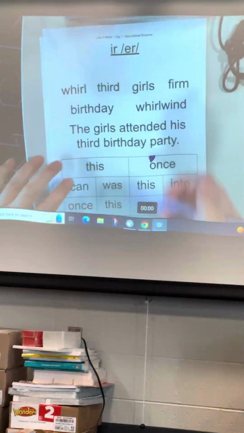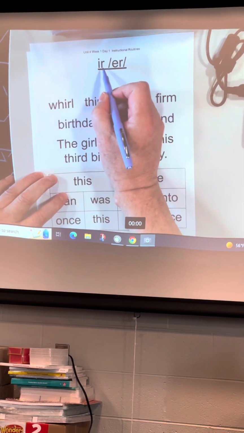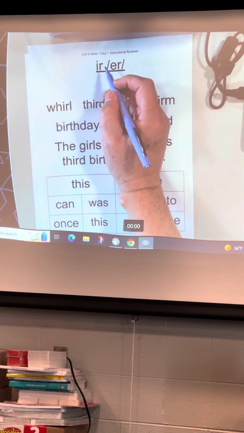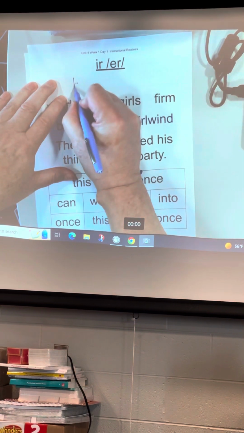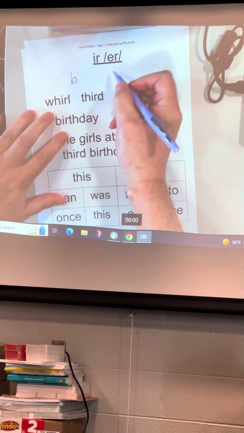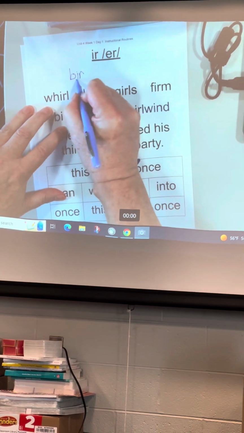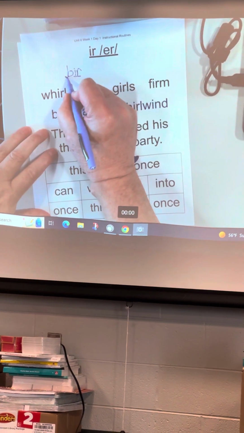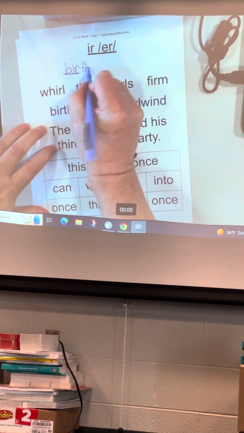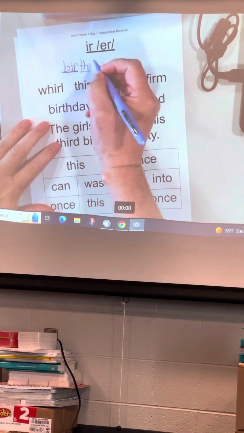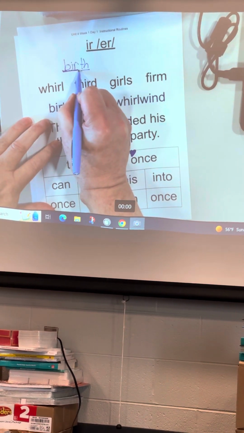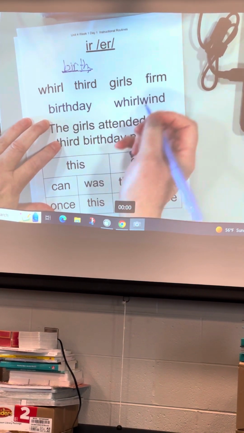Today we're going to be looking at the spelling of I-R. What sound does I-R make, everyone? What sound does this letter make, everyone? What sound does I-R make, everyone? Let's blend it. What sound does T-H make, everyone? Let's blend the whole word. What word? Birth. Good job.